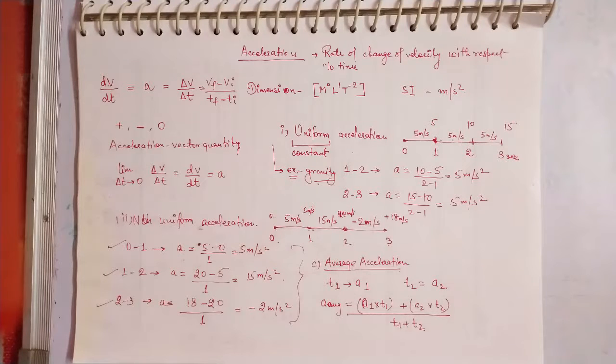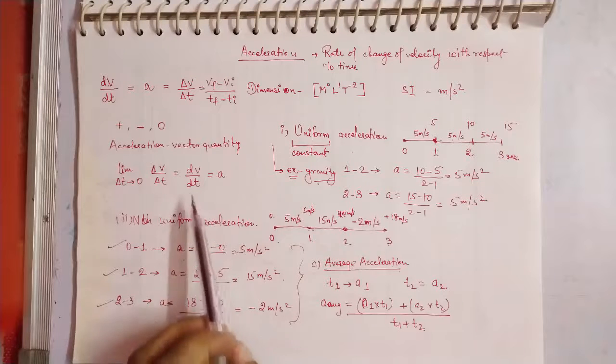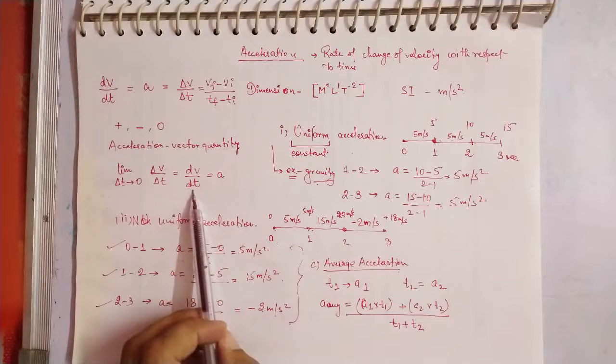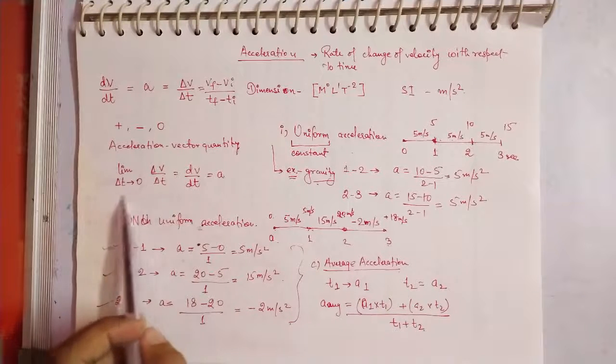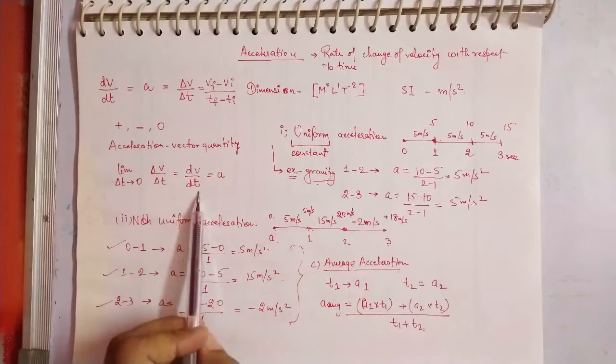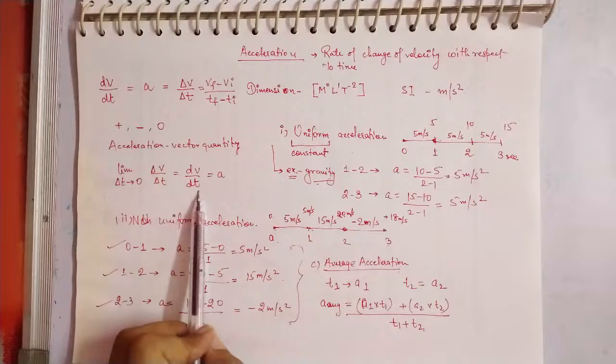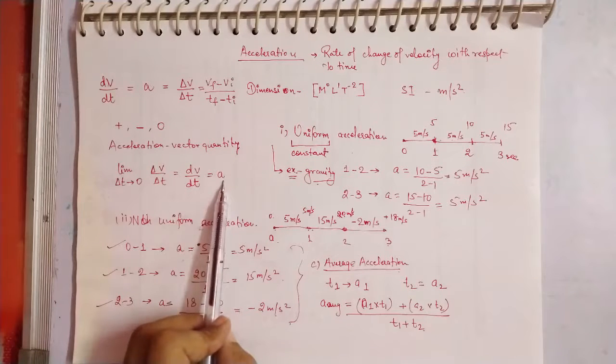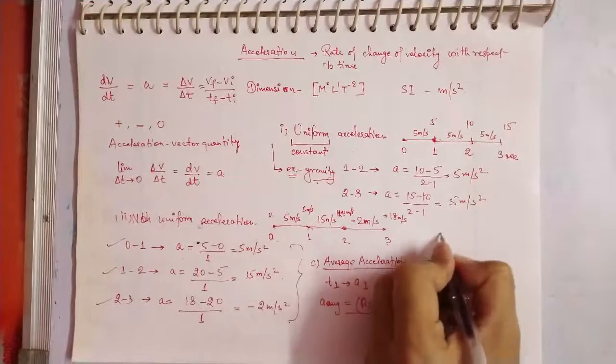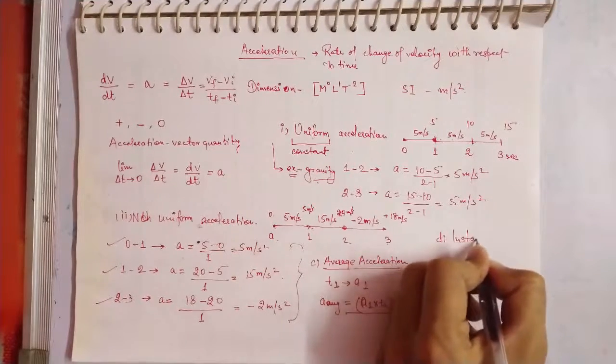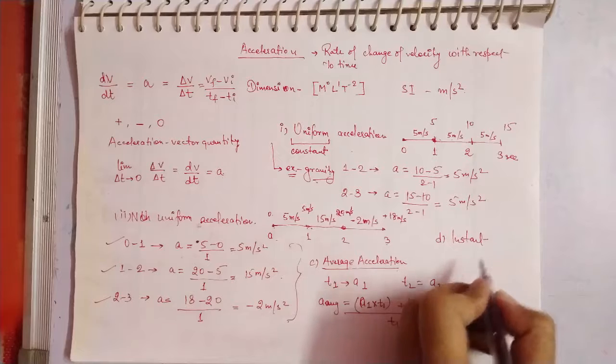And the fourth one is the instantaneous acceleration. I already told you that when you calculate the acceleration at a particular instant, you can replace this with the limit tending to 0, so you simply differentiate the equation of velocity and you will get the instantaneous acceleration at that particular point. So the fourth is just instantaneous acceleration, that is at a particular instant.